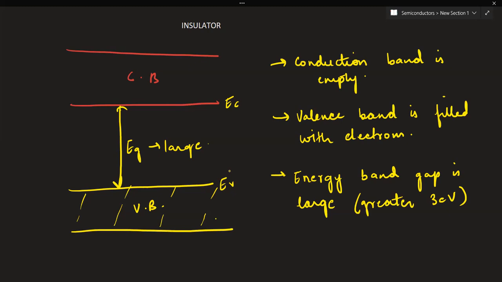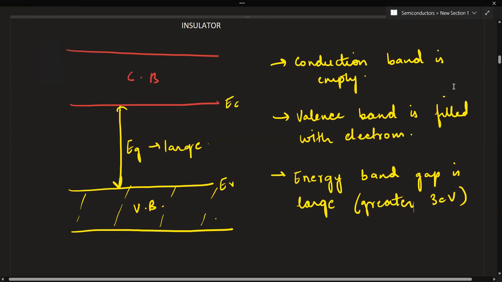So an example for this can be diamond. The energy gap in case of diamond is 6 electron volts. So even an electric field cannot give this much energy to an electron to make it jump from the valence band into the conduction band. So due to lack of free electrons in the conduction band, insulators are poor conductors of electricity. This is the reason why we say insulators are poor conductors and do not allow electrons to pass through them, because of this gap that has been created.